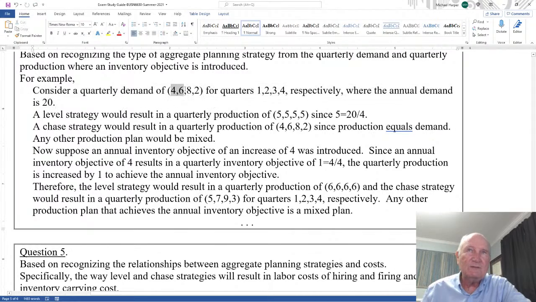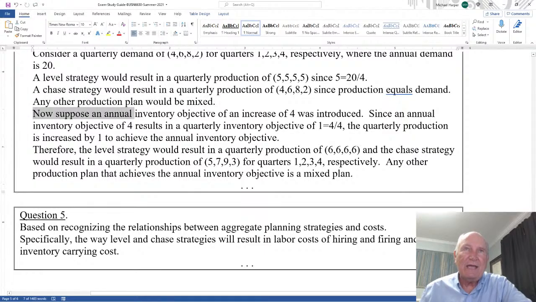Well, 4 plus 6 is 10, 8 plus 2 is 10, 10 and 10 is 20. A level strategy would result in a quarterly production of 5, 5, 5, 5, since 5 is the average. A chase demand strategy would result in a quarterly production of 4, 6, 8, 2, since production equals demand.